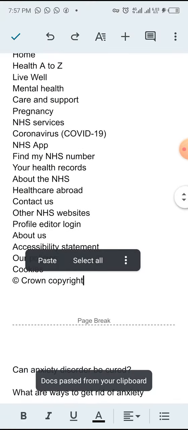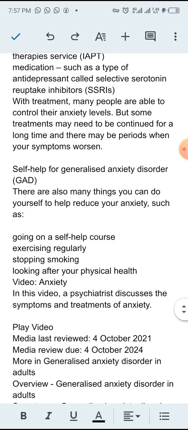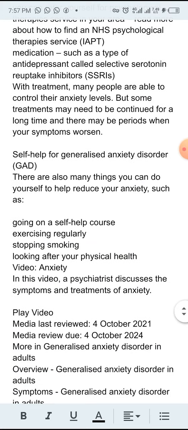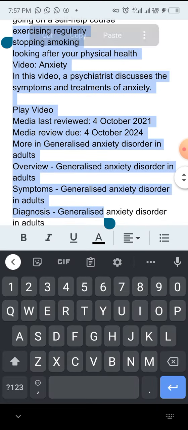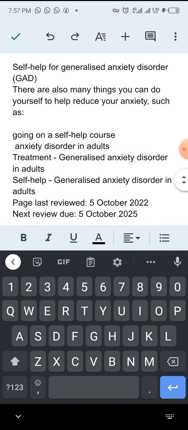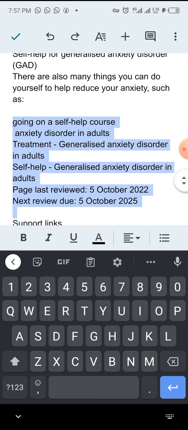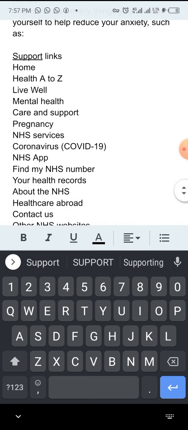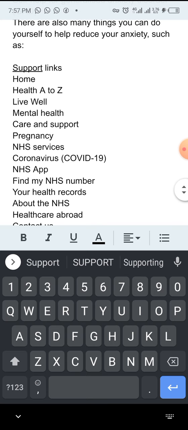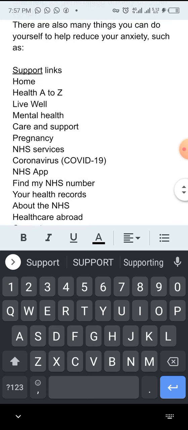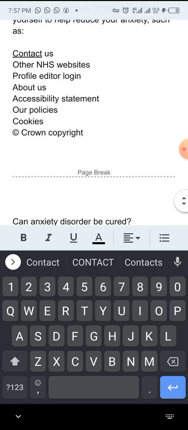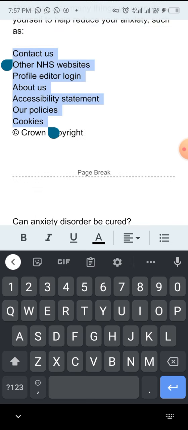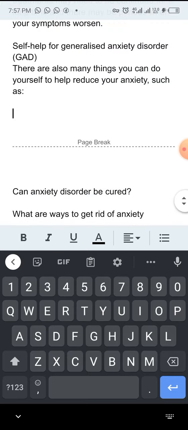Now what you can do is take your time and remove every unwanted material from this place. Anything that you know you don't need, just remove those. Anything you don't need, just remove it. This is how we write books. You don't really need to spend too much time sitting somewhere and writing as an author. You are not an author. We are publishers. As publishers, this is what you do.